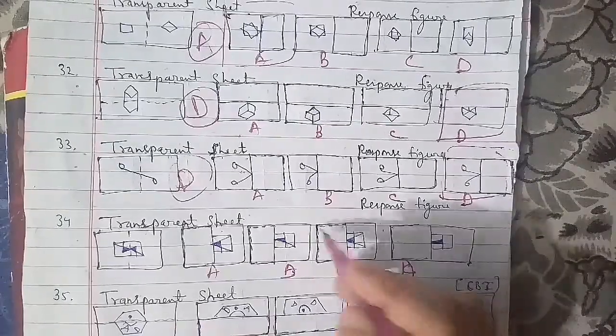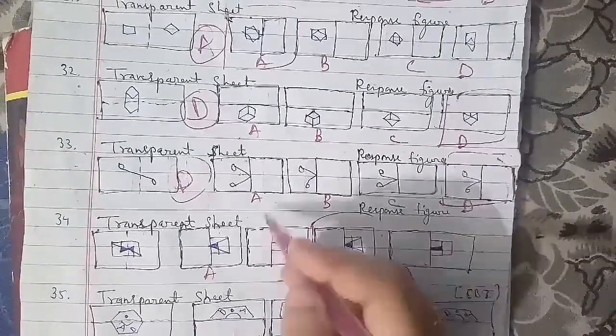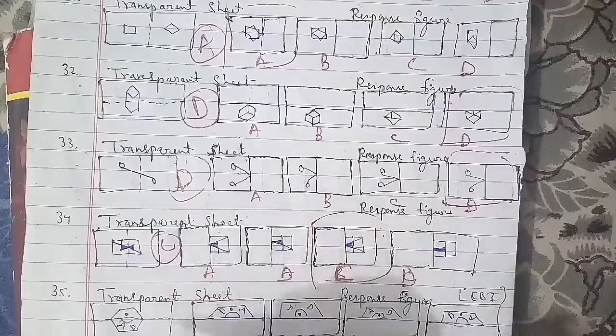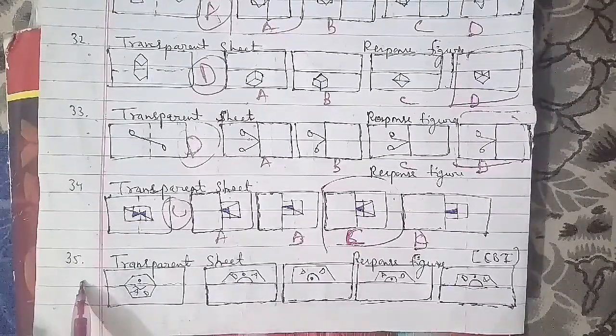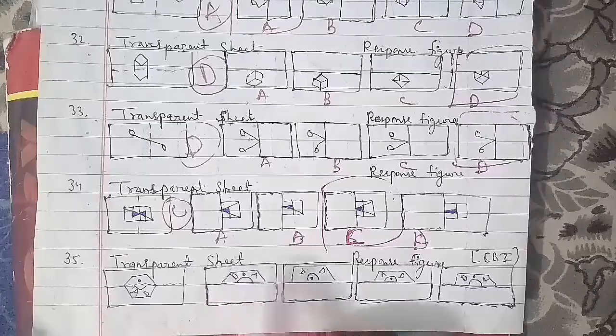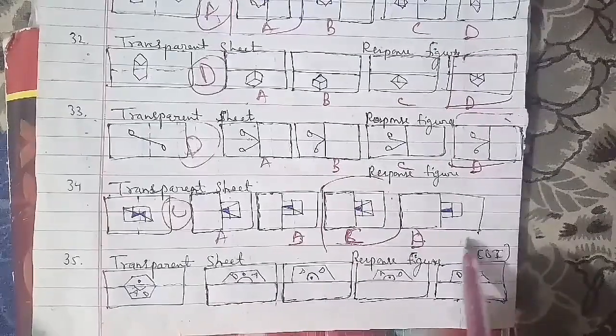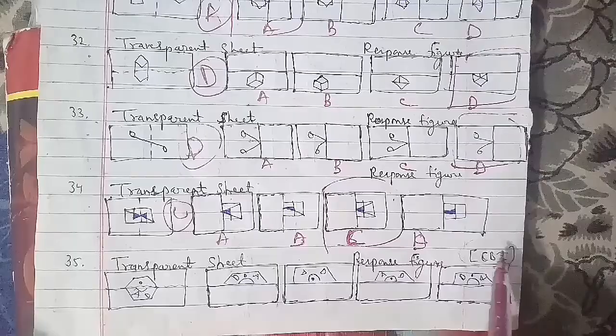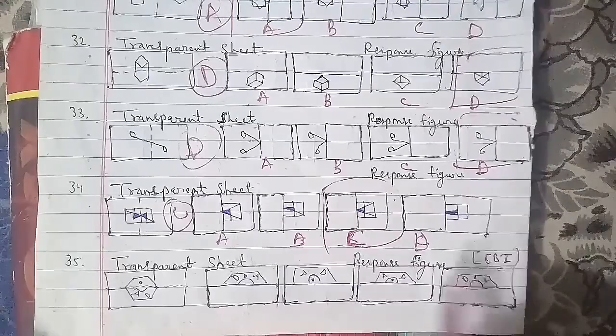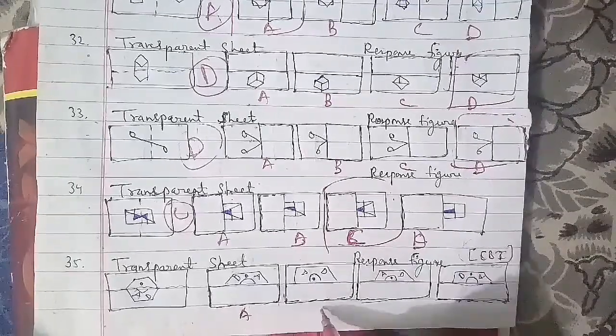We go ahead with the 36th question of the session that we have to discuss here, and that is also an important one. The way we'll go ahead, 36th question, that is a transparent sheet and the response sheet named as A, B, C and D that we have to talk about, and the figure that we have as an answer is the D figure will be the right answer for this question as well.